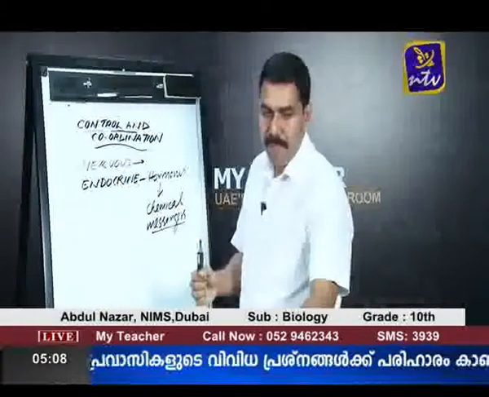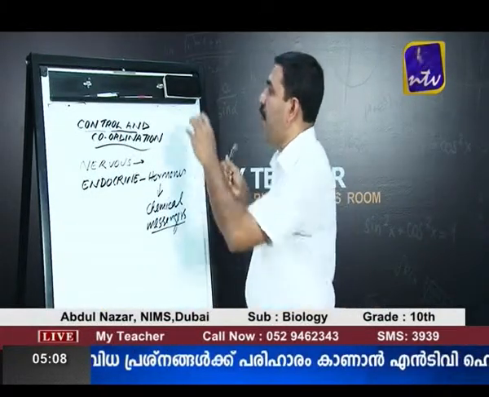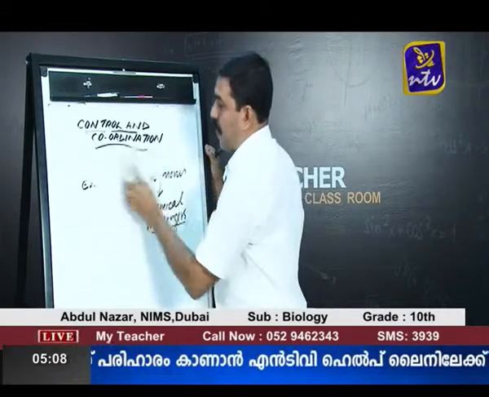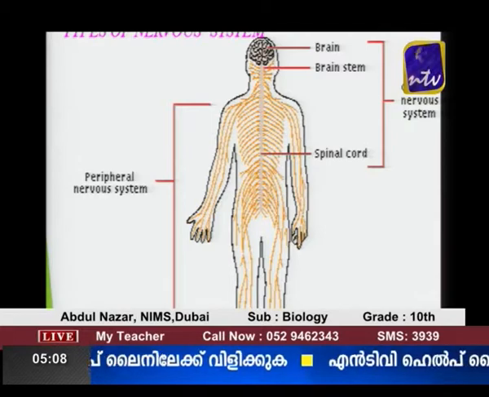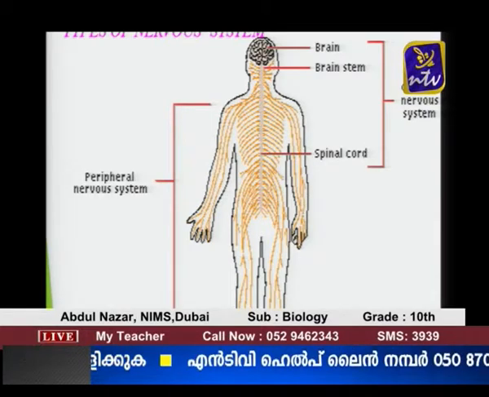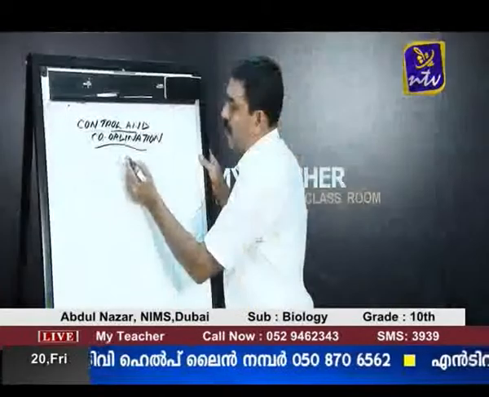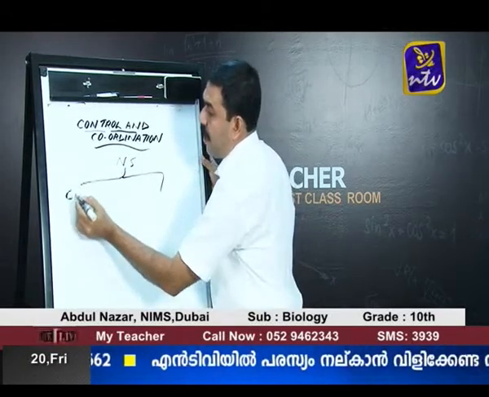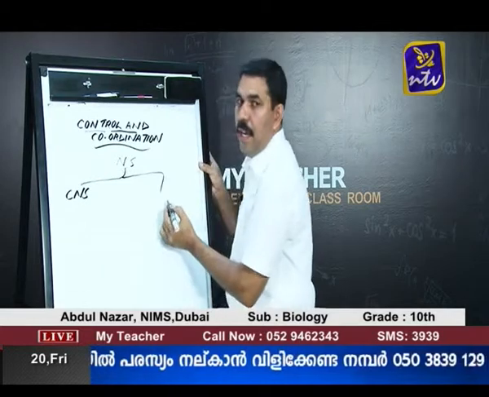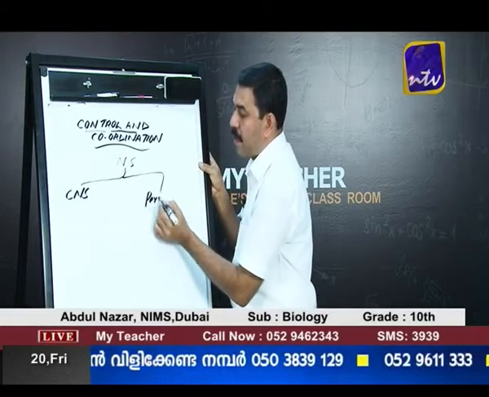Then, let us see the parts of the nervous system. The nervous system can be divided into two parts: one is the central nervous system and the other is the peripheral nervous system.